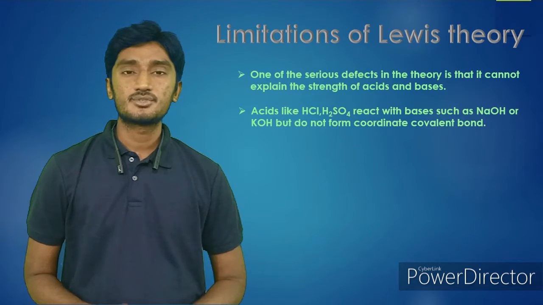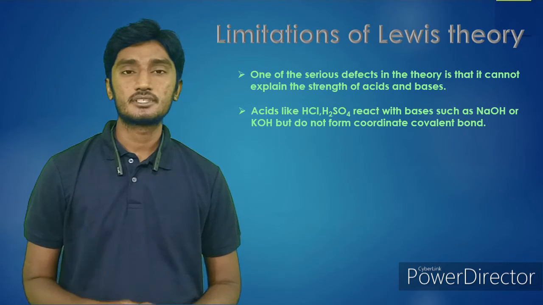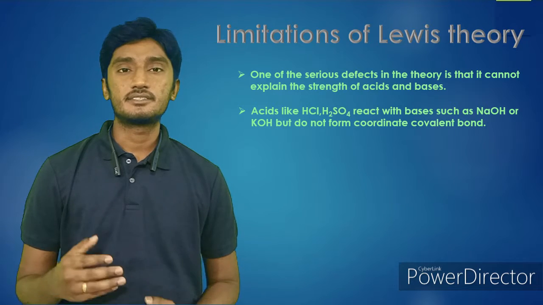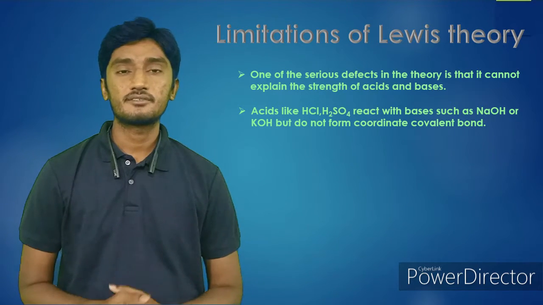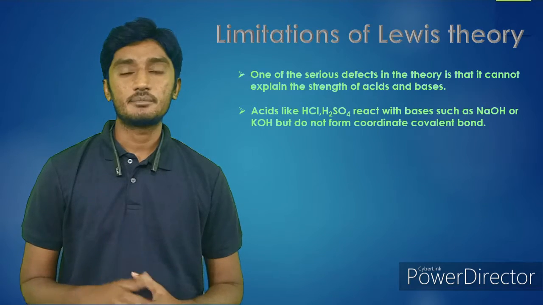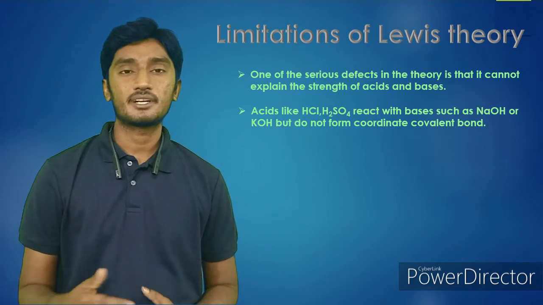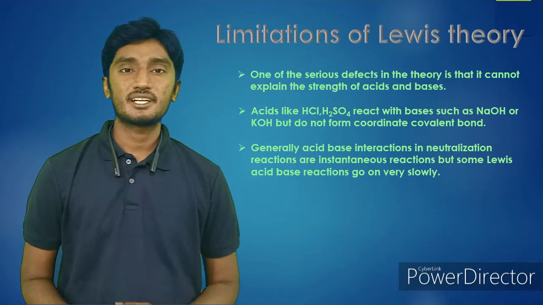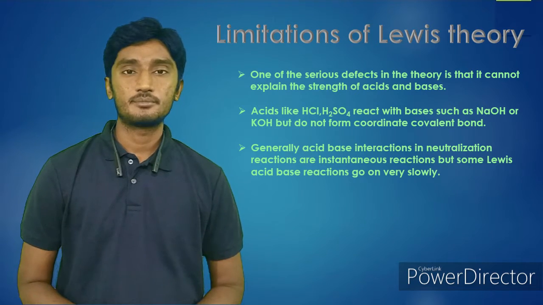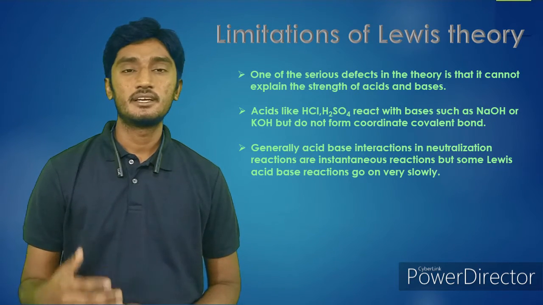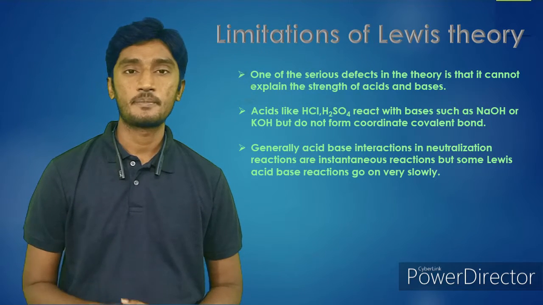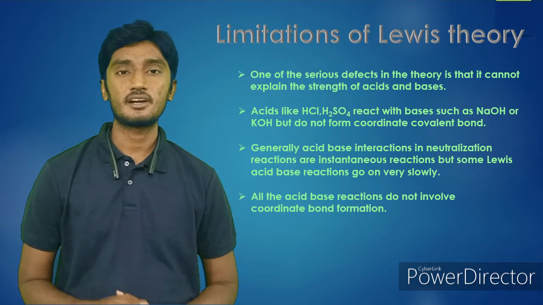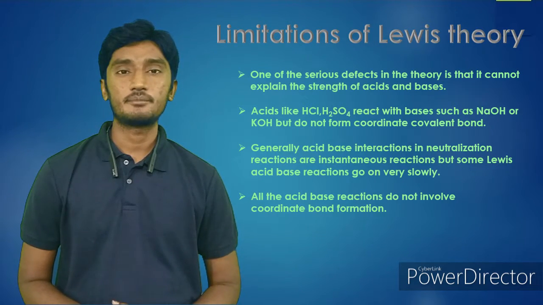And the second one is that acids like HCl and H2SO4 react with bases such as NaOH and KOH, and in this reaction there is no formation of a dative bond or coordinate covalent bond, but it is a neutralization reaction. The next one is that generally acid base neutralization is an instantaneous process, but some Lewis acid base reactions are very slow. And the fourth one is that not all acid base neutralization reactions form coordinate covalent bonds.